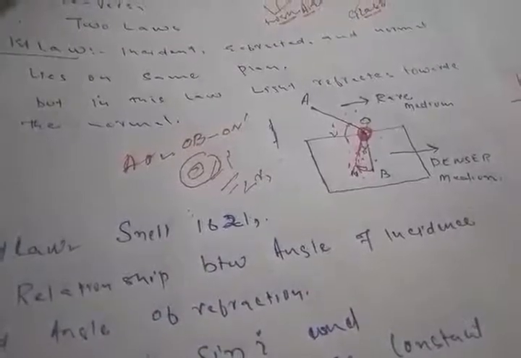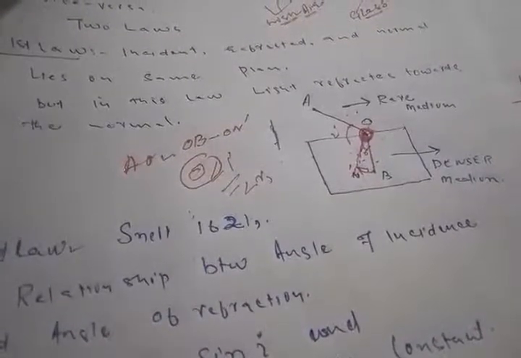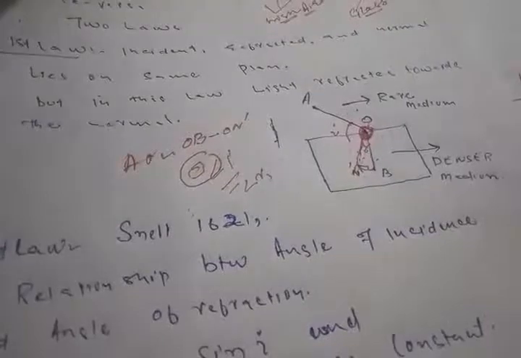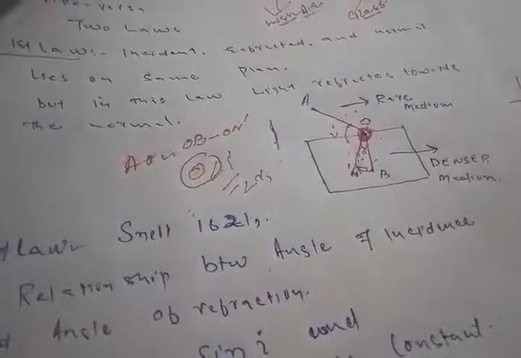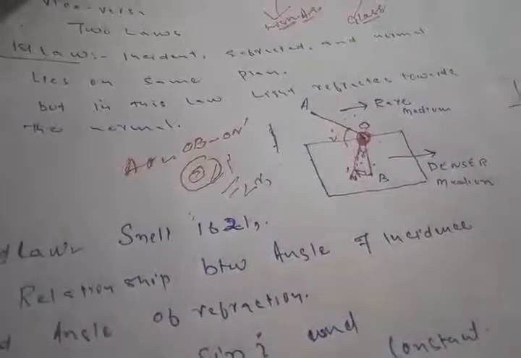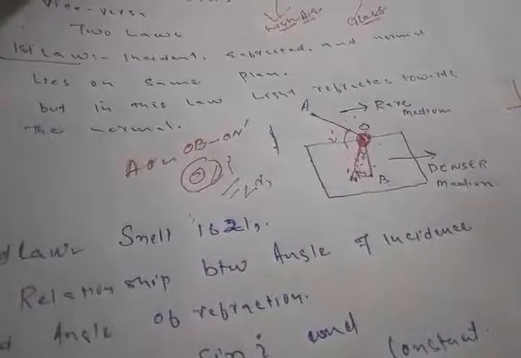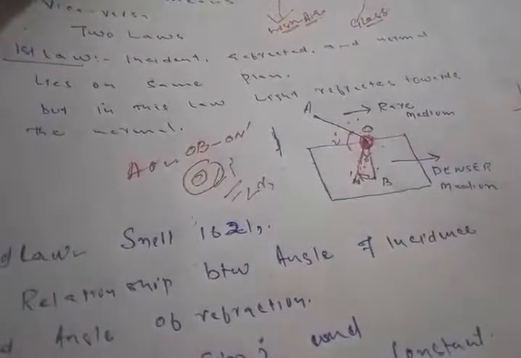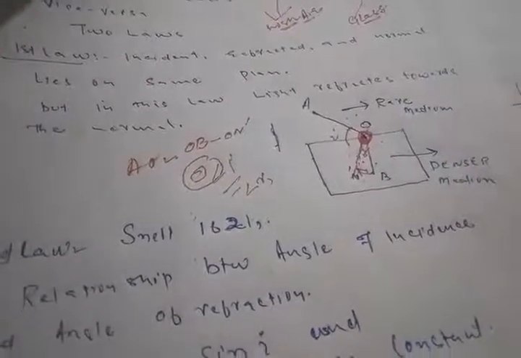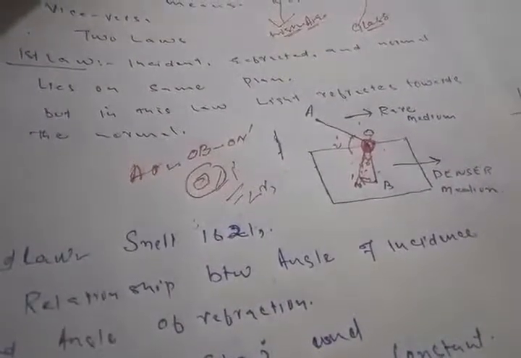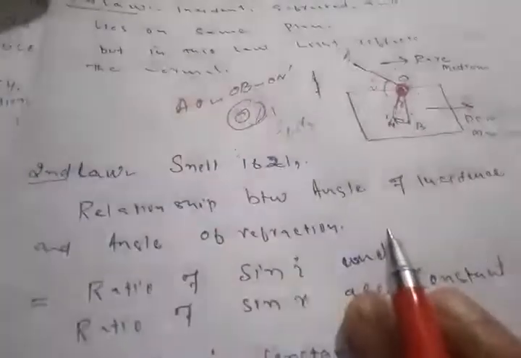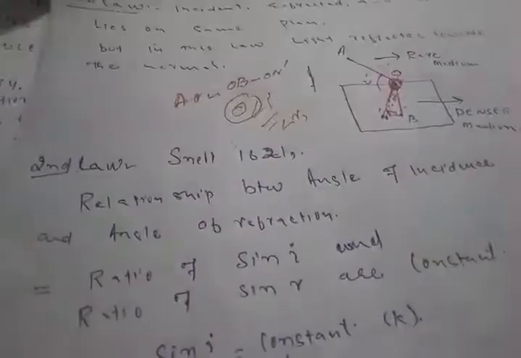Hence in this law we had also studied the case that while refraction of light, while passing of the light from one medium to another medium, simultaneously bending of light takes place, but it takes place towards the normal. It doesn't take place away from the normal. So hence there is one more law that is called the second law.